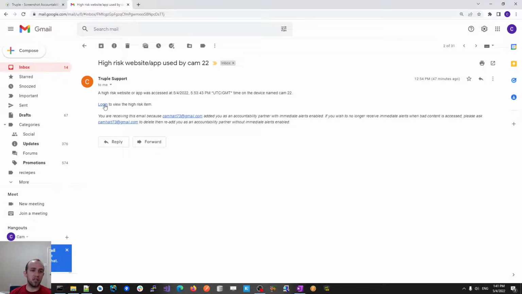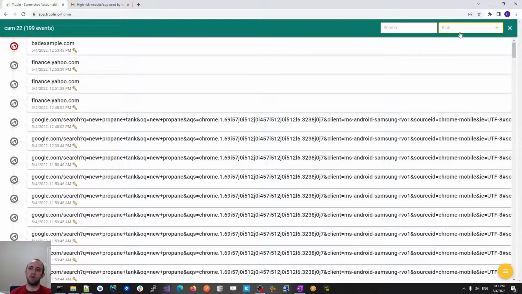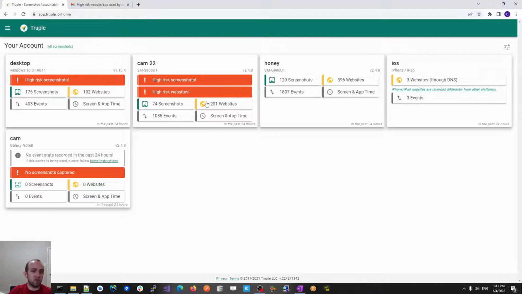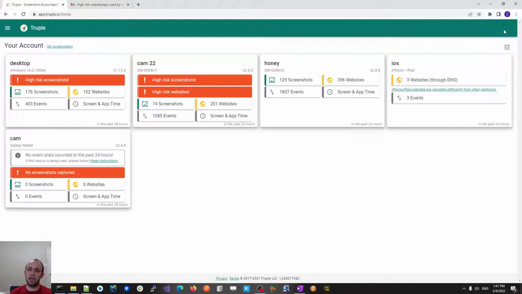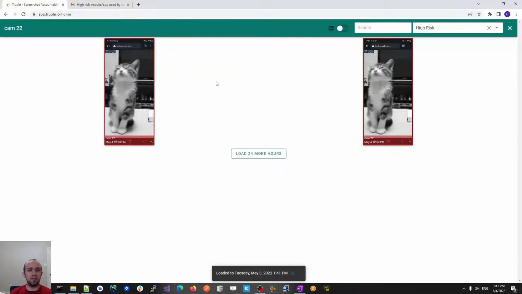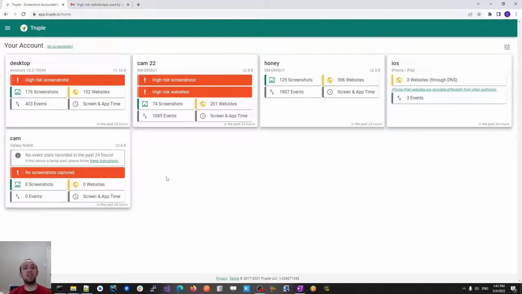You need to log in in order to view the high-risk item. So you get that alert on your phone, you log in, and this is what you'd be looking at. You can immediately click on the high-risk website or screenshot and get a sense for what was accessed. Now, those immediate alerts are optional. You don't have to have them turned on, but they're there if you want them.